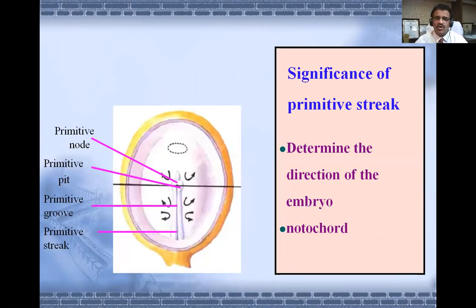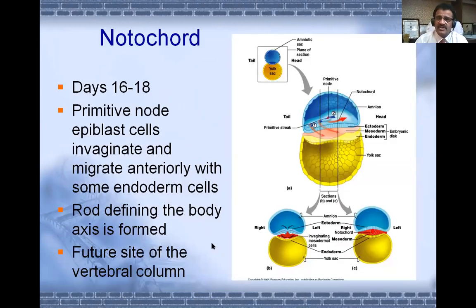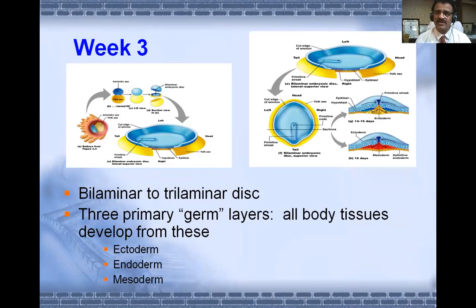And here the notochord appears. The notochord appears on the 16th to 18th day, and this is a rod which defines the body axis. The body has a central axis. I told you the human body is cylindrical, and it should have a central axis, and that central axis is determined by the notochord, which in future, in adult life, becomes the site of the vertebral column. In the vertebral column in the adult you have intervertebral discs. In the intervertebral disc there is a nucleus pulposus, a slimy thing. That is the remnant of the notochord, the embryological remnant of the notochord.